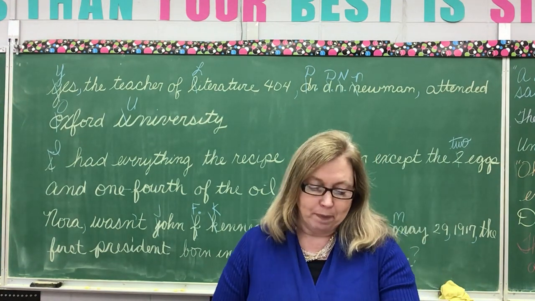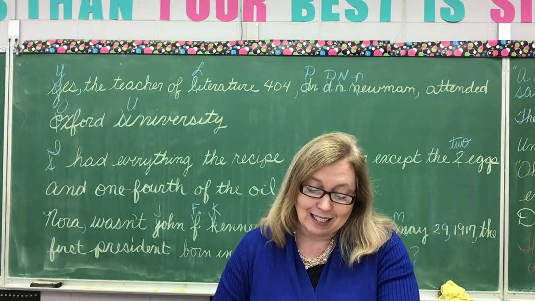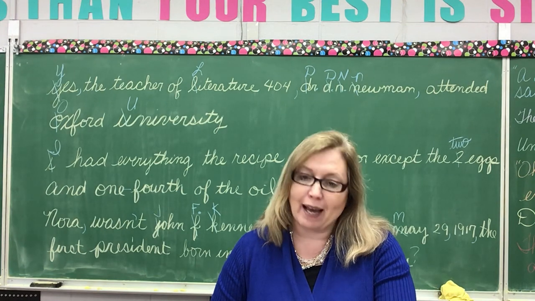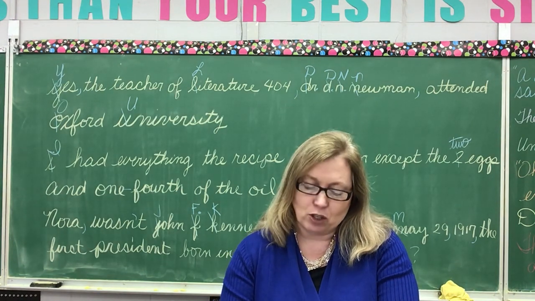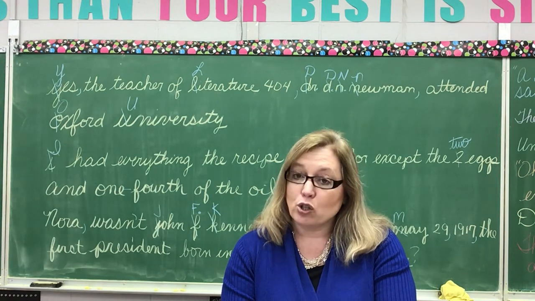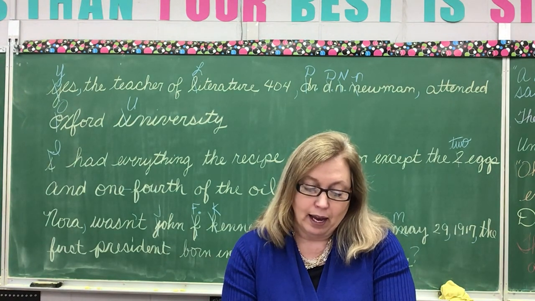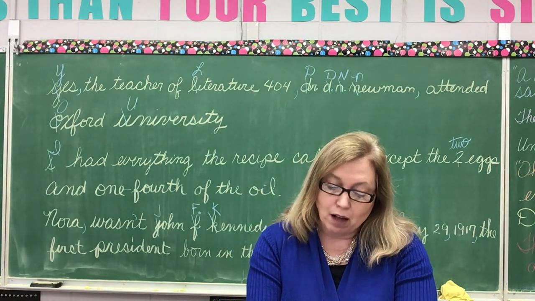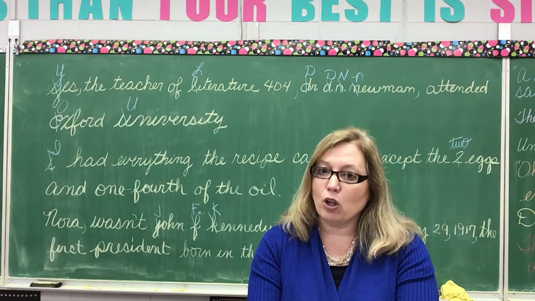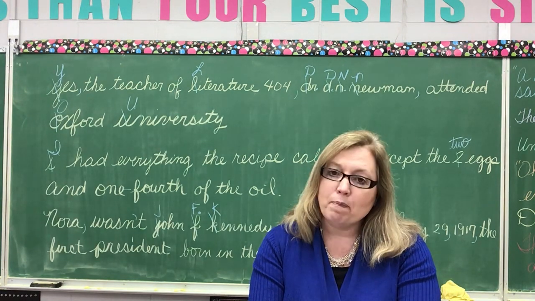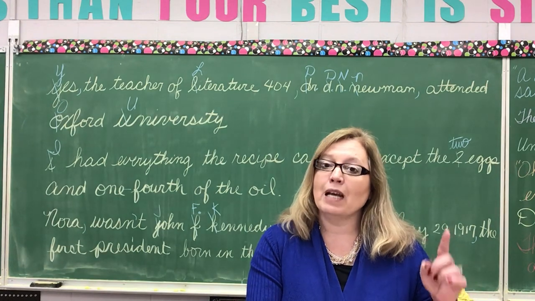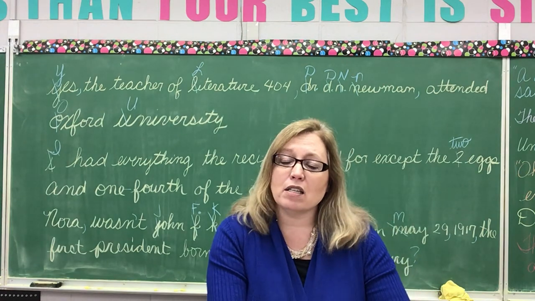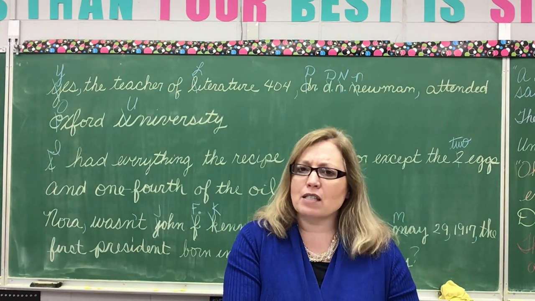Look at number 3. The drunkard and the glutton shall come to poverty, and drowsiness shall clothe a man with rags. Let's look for prepositional phrases in this sentence. To poverty and with rags. Okay? Now, what is the verb? Shall come and shall clothe. Who or what shall come? Drunkard shall come. Glutton shall come. A drunkard, we all know what a drunkard is. A glutton is someone that does something in excess.